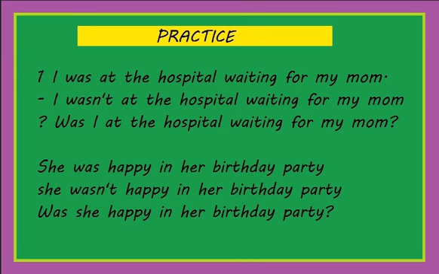In this case we were talking about a place, which is hospital, but we can also express feelings in the past, right? So she was happy. In the negative form she wasn't, because wasn't is a contraction of was not. So she wasn't happy at her birthday party. And in the interrogative form, was she happy at her birthday party? So we have these three forms.